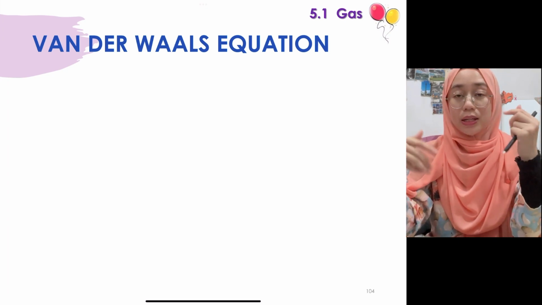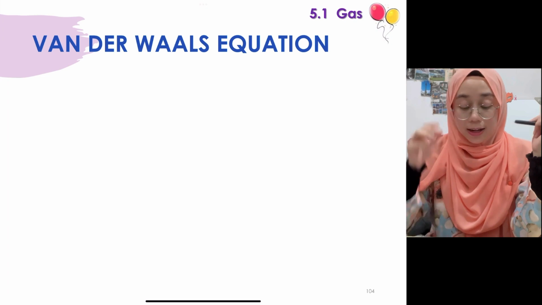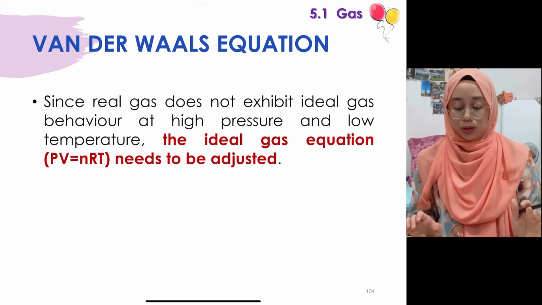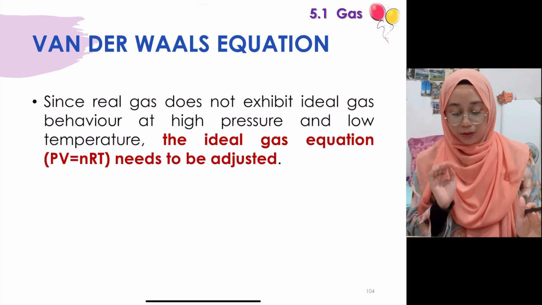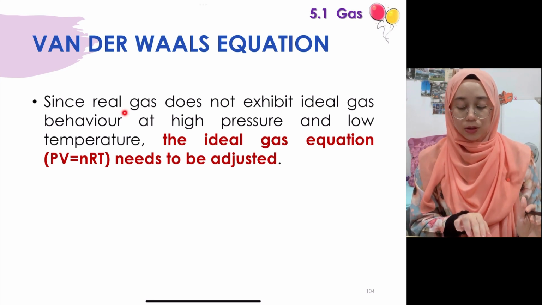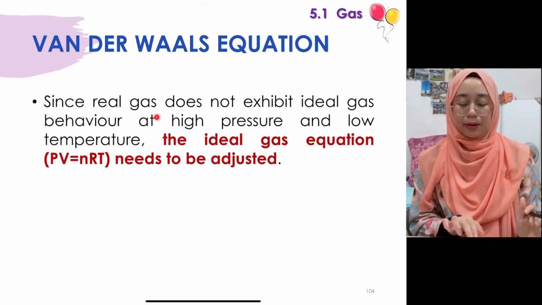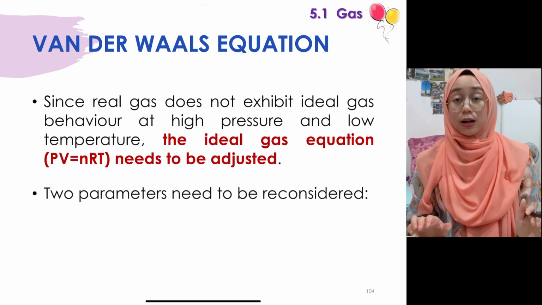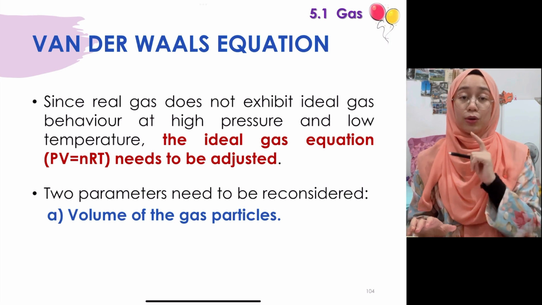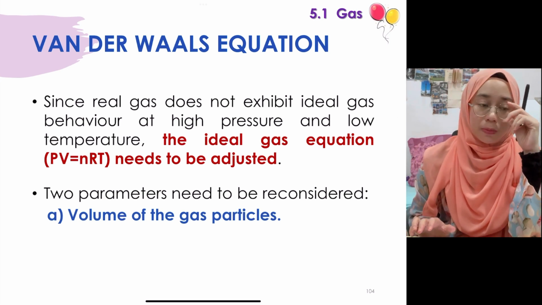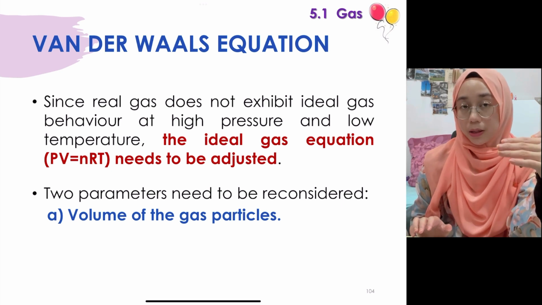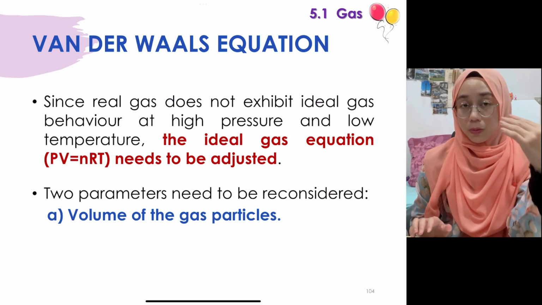So Van der Waals equation ni diintroduce oleh saintis Van der Waals ni sebenarnya lah. Okay, so kita kena adjust sikit kita punya PV equals to nRT. So PV equals to nRT tu, since the real gas does not exhibit ideal gas behavior at high pressure and also at a low temperature. So apa yang kita nak kena consider dekat sini ada dua. Satu adalah volume. Okay, sebab dekat high pressure, low temperature, we cannot ignore the volume of the gas particle already. Okay, it become more significant.